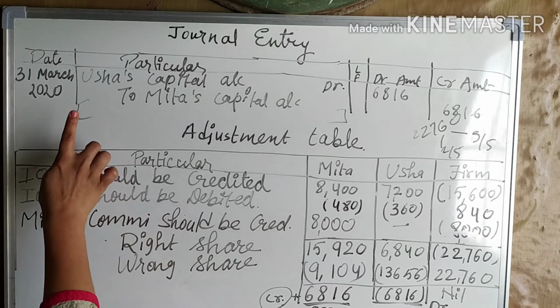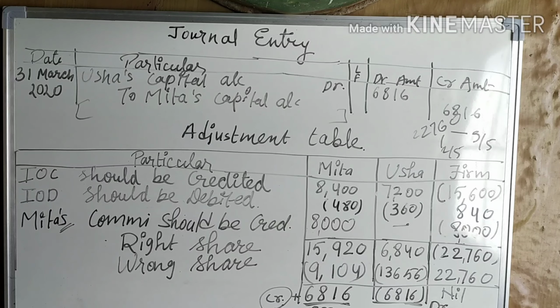So now we will pass general entry. General entry we will pass on 31st of March 2020. So Usha's capital account debit to Meeta's capital account 6,816 and 6,860. I hope you understood it nicely. So please practice it once again. So it will be better for you.